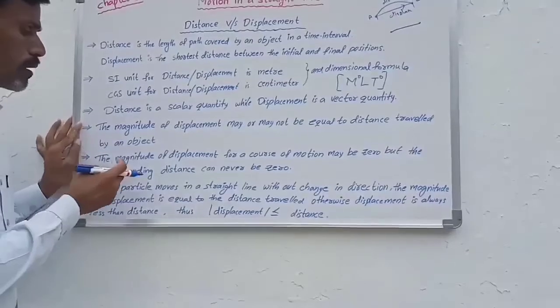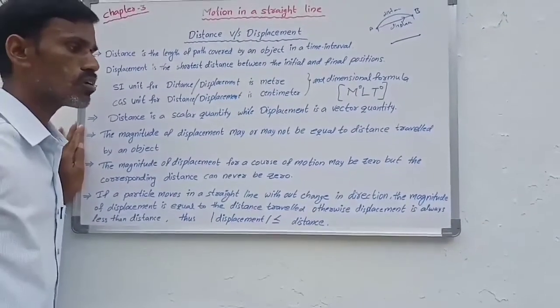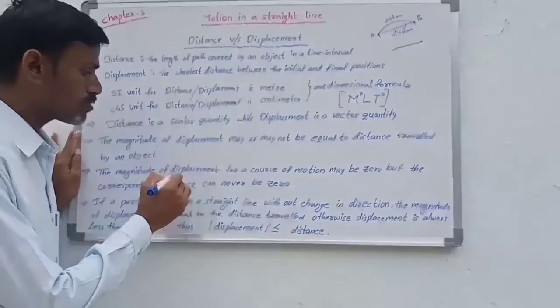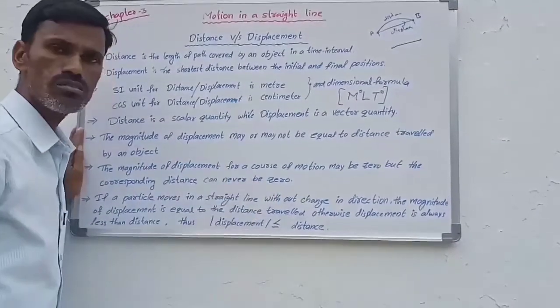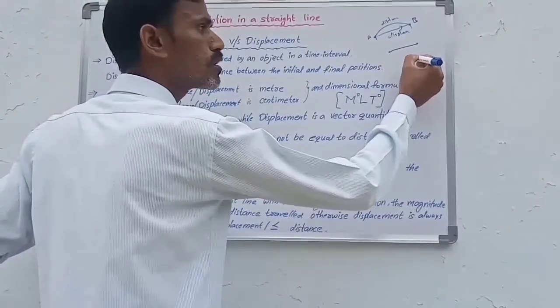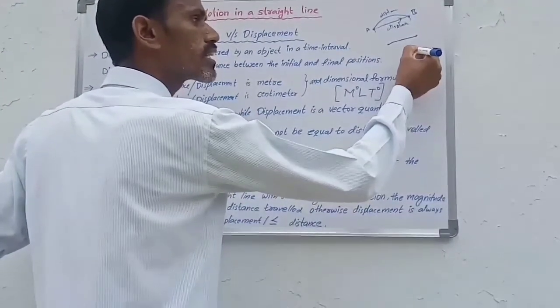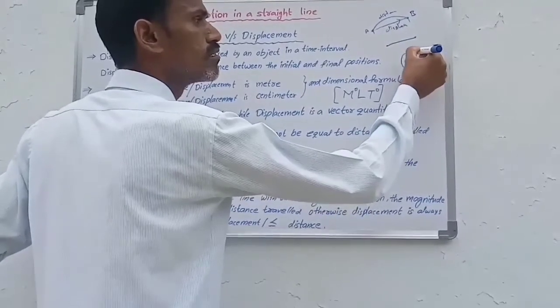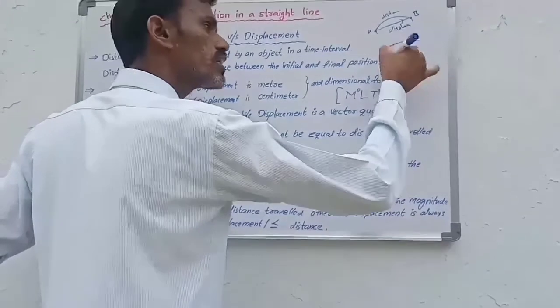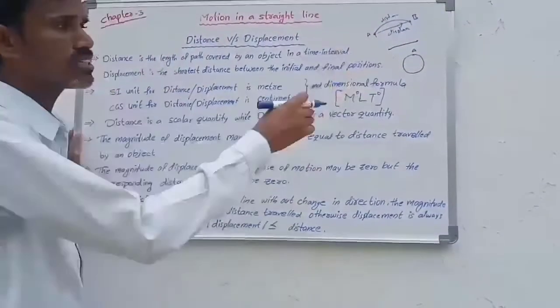Next, the magnitude of displacement for a course of motion may be 0. Suppose an object moves from A to B in a circular manner. Here the initial position is A and the final position is again A. So what is the displacement?